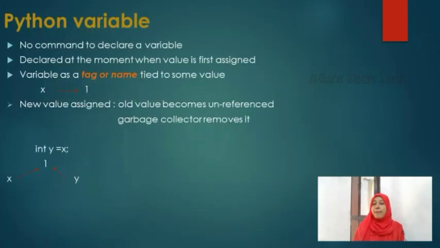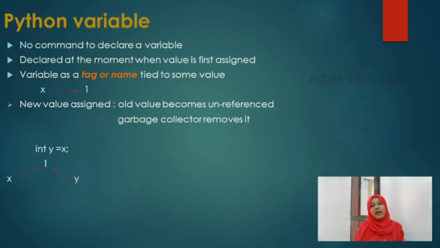So what is a Python variable? For declaring a Python variable, we don't need any command to declare it. It will be declared at the moment when the value is first assigned. In other languages, at the start of the program itself, we allocate variables or memory spaces for assigning data values.